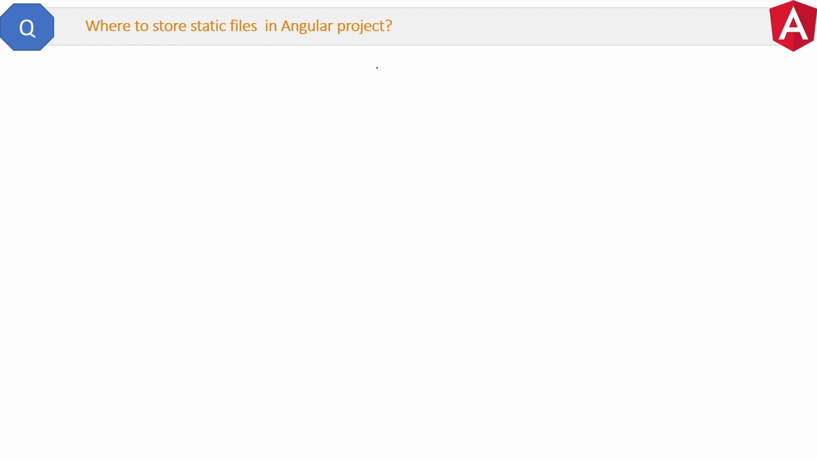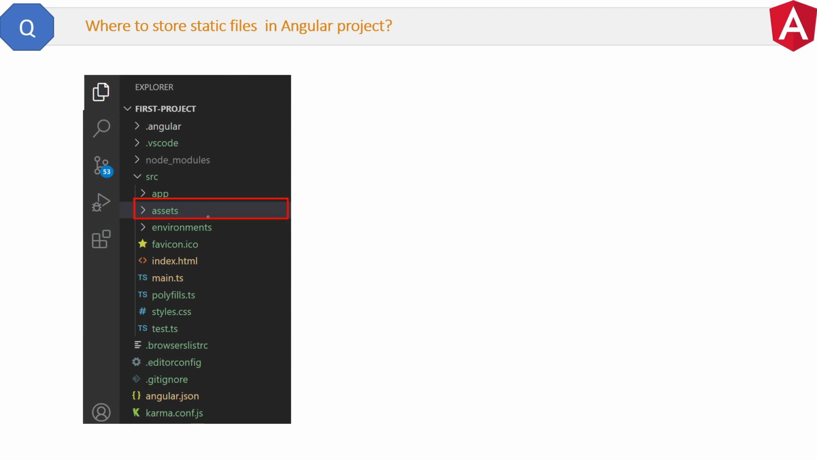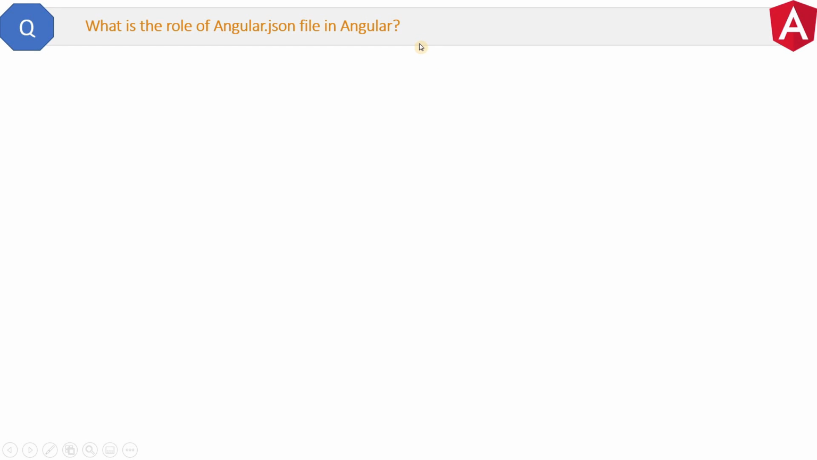Sometimes interviewers ask this kind of one-word answers also. And the one-word answer is inside the assets folder of the Angular project. There we store the static files like images. Now let's go to the next question. What is the role of Angular.json file in Angular? This is again a quick answer question.